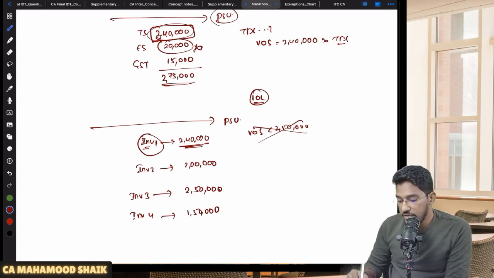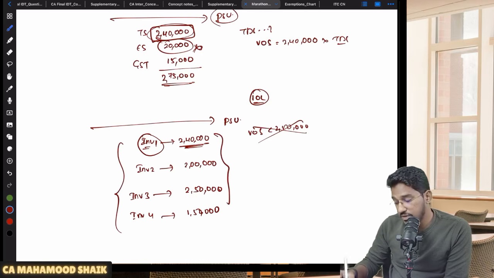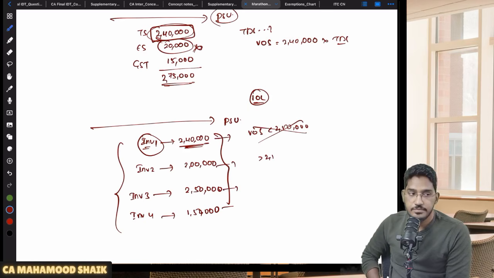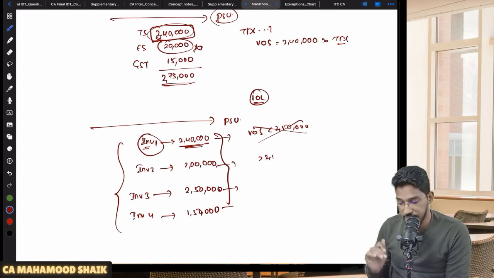So under a single contract, you are giving multiple invoices. So here the value of taxable supply under a contract has exceeded 2,50,000 rupees. So from invoice 1 itself, we have to start deducting TDS. Able to understand? Clear? Right.